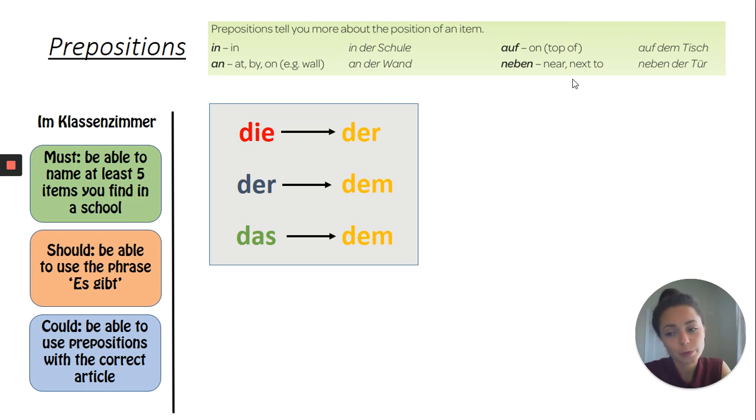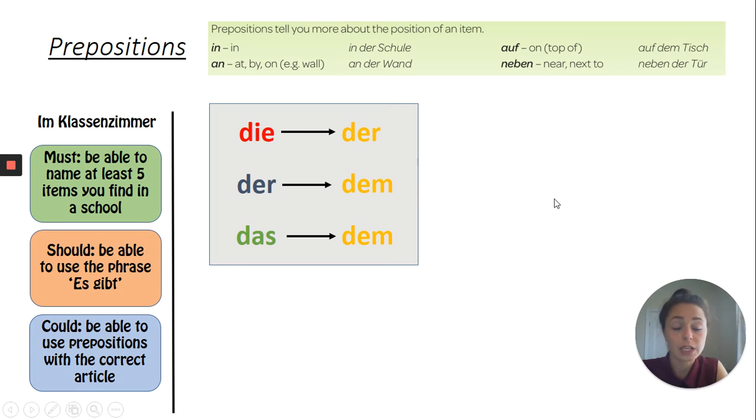Prepositions. I promised you we would be looking at some prepositions and the correct article. Prepositions, as the name tells you, is just giving you information about the position of an item. So we've got some here, there are lots more, but today we're focusing on these ones. We've got in, an, auf, and neben. Okay, whenever we use a preposition with a noun, then the article changes.